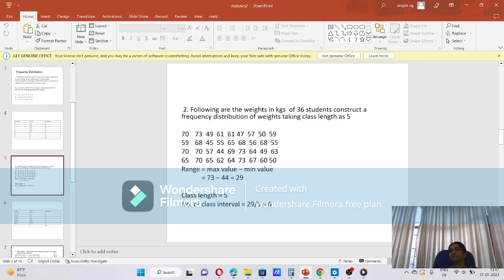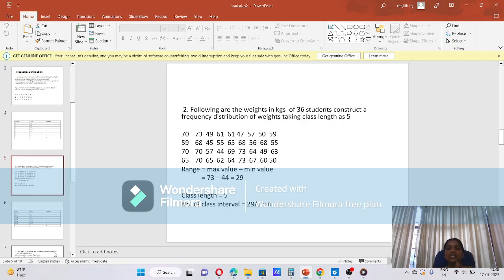Class length as 5. In each class, 5 elements are there. Class length means the length of the class. How can we construct a frequency distribution table? In this also, we want to find the smallest number and the largest number. Look at the data. Which is the largest number? I think that is 73. Smallest is 44.